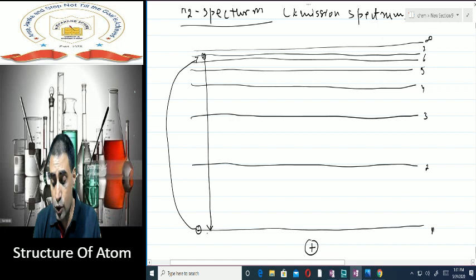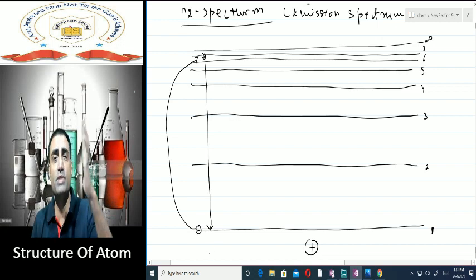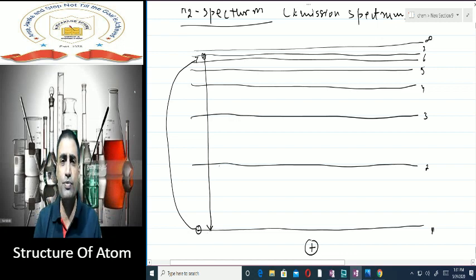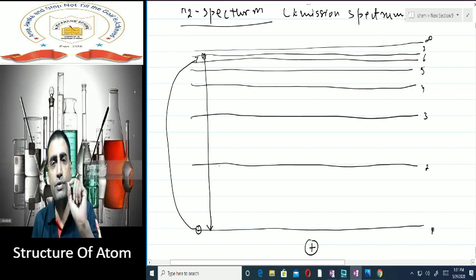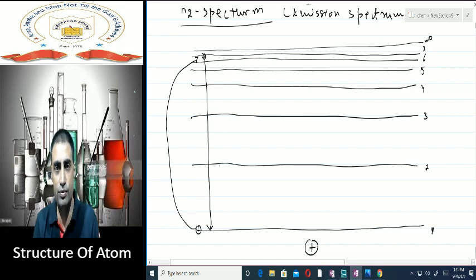Now suppose our electron which was in the first shell has jumped to any of the shells: second, third, fourth, fifth, sixth, seventh, eighth, any of the shells. If I have supplied some energy, the electron from the first shell is jumping to any higher energy level. But when it comes to moving back, it is coming back to the first shell. Straight away it is coming back to the first shell.